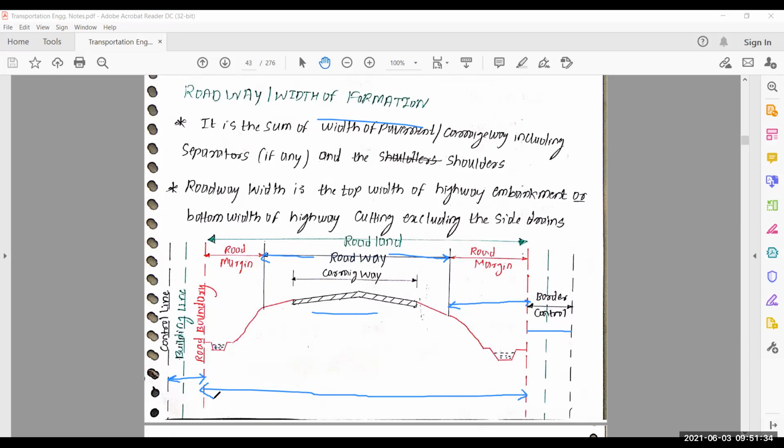by the customers or by the farmers which land is near road boundary. So our NHAI is very smart. Prior to the construction of road, he buy all the lands near road boundary. Also he buy land up to control line, and after some time he buy land up to building line. After some time he also buy the land up to control line. So all the construction work or any other type of construction will be permitted after control line, because